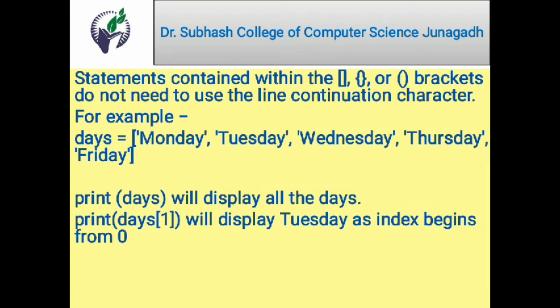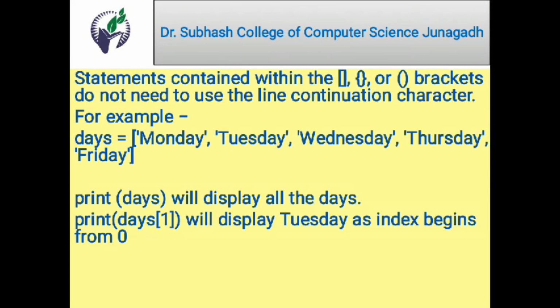For example, if I use days equal to Monday quoted in single quotes, then Tuesday, Wednesday, Thursday and Friday. Here it is expanded over two lines and we do not need to use the backslash character. Why? Because they are written in a pair of square brackets. See the advantage here.